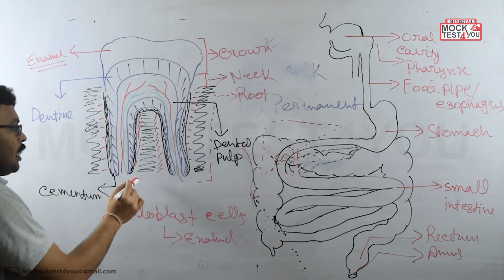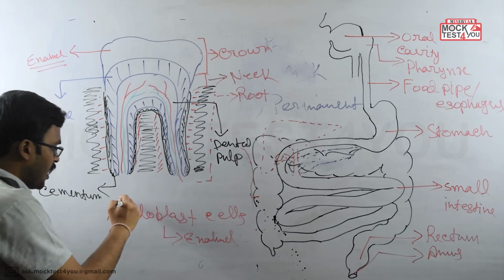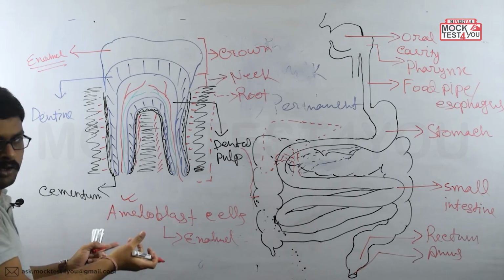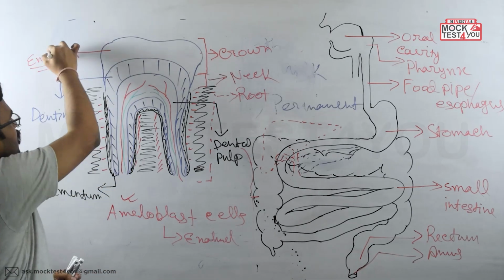In a completely developed tooth, we are not getting the ameloblasts. As I told you, during the time of tooth formation only they blast, and the inner components come outside and make this enamel portion.